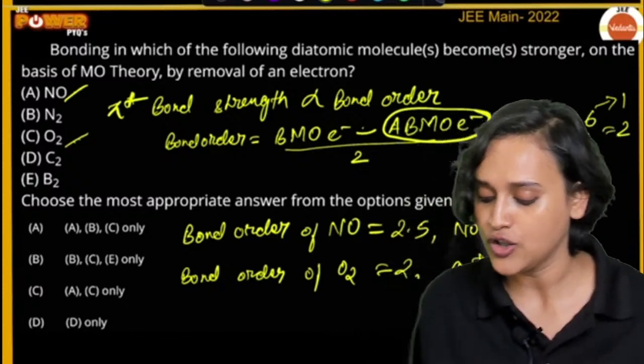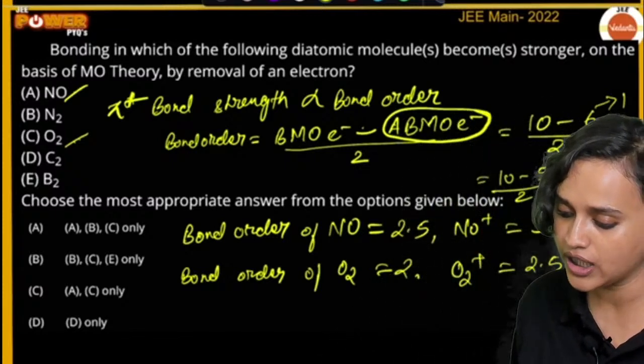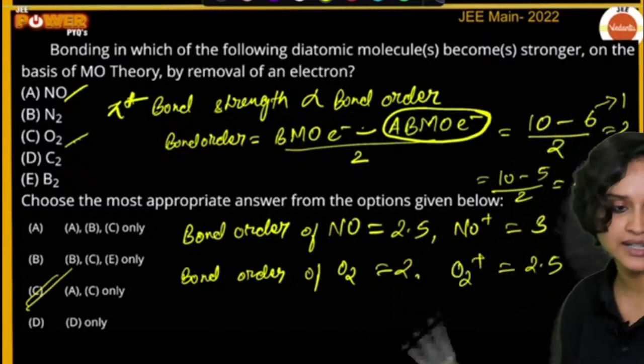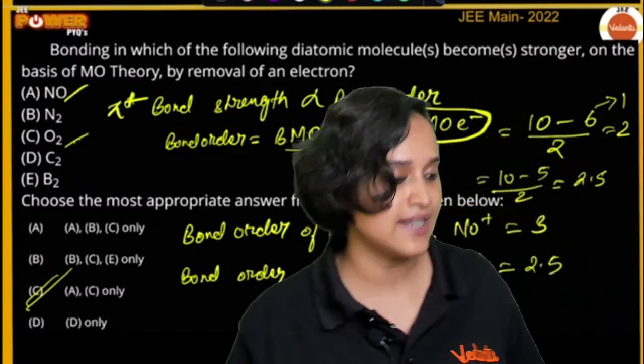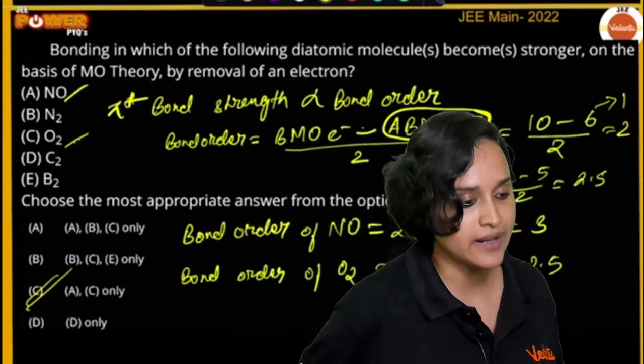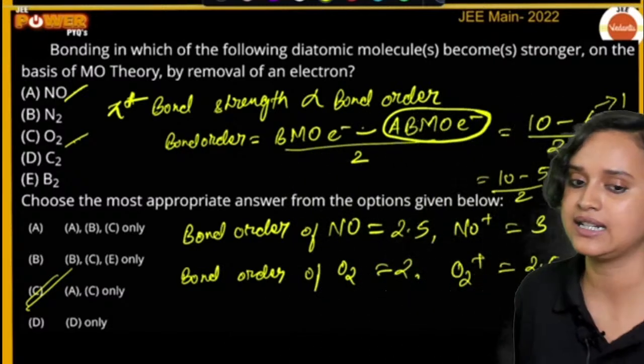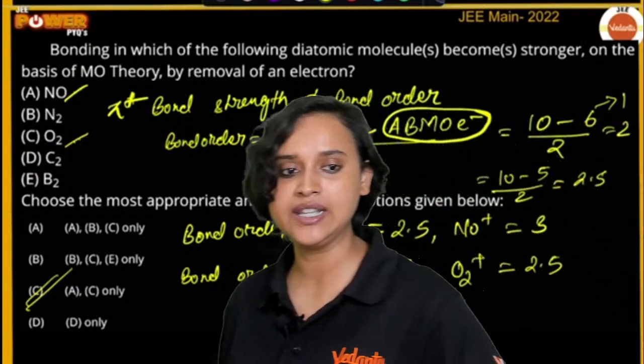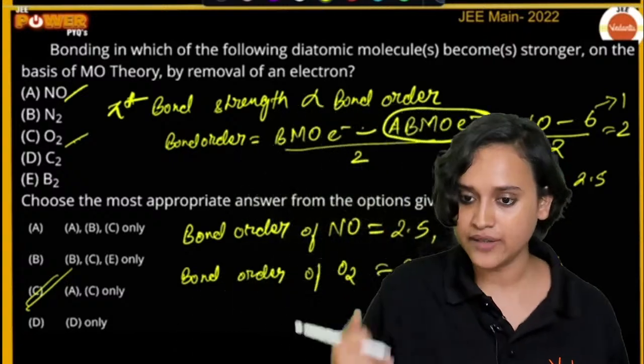So the answer is options A and C only. Option C is correct. A and C is the correct answer. Are we clear on this, everybody? Shall we go to the next question?